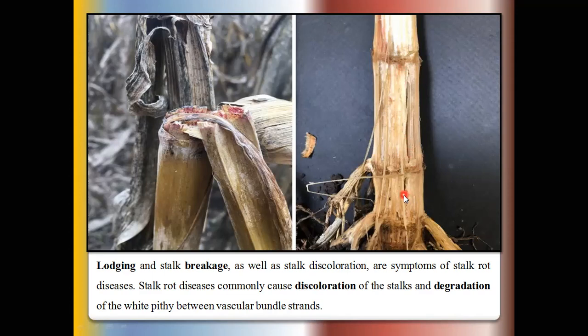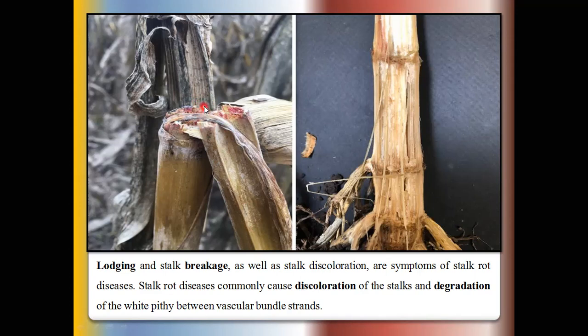Sometimes these infected stalks become spongy, or soft rotting symptoms may develop in these infected plants. Suppose the wind velocity is less than 20 miles per hour, the infected stalk may break or lodge in any internode.